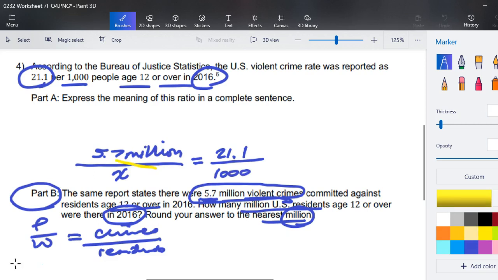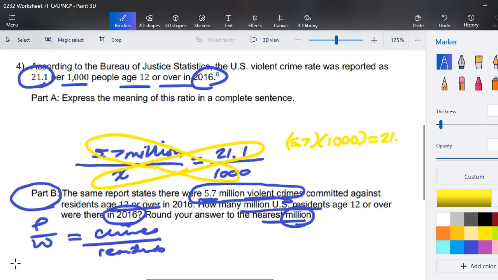Looking at this ratio, actually a proportion with 2 ratios, we can multiply the 5.7 million times 1,000, and on the other side we get our 21.1x.